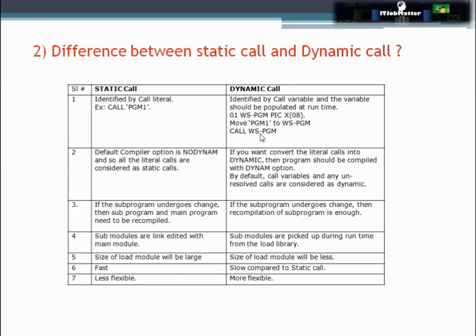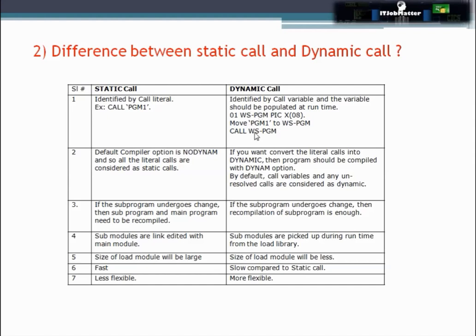So the load module of that particular called program will get loaded into main memory at the time of execution. If we want to achieve a static call environment in our program, then we need to use the NODYNAM compiler option. But even if we do not use NODYNAM, the default compiler option is NODYNAM only. And if we want to achieve a dynamic call environment, then we need to use the DYNAM compiler option in JCL. But even if we don't use DYNAM, by default all call variables and any unresolved calls are considered dynamic.